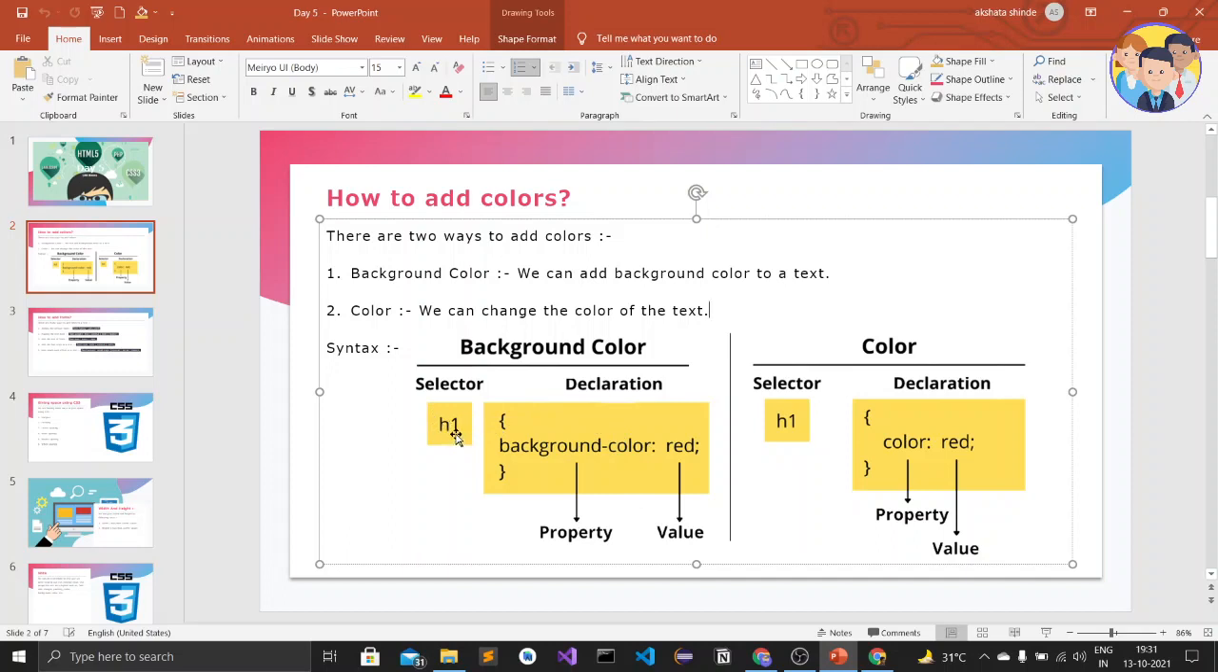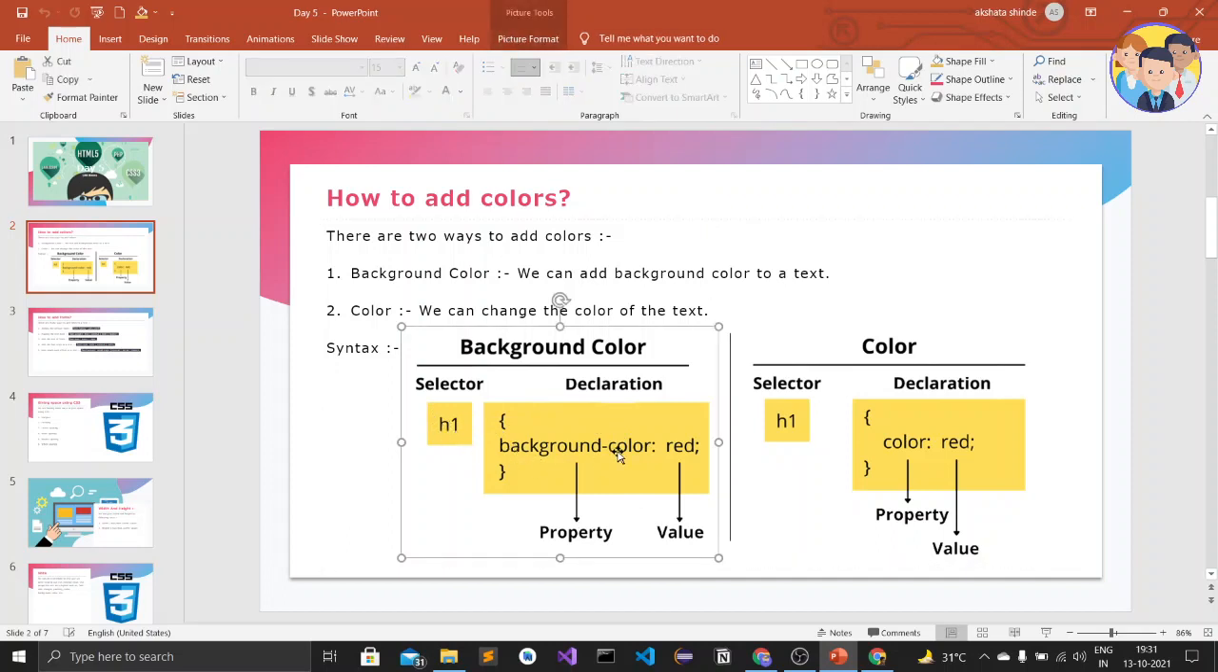So we have selected the h1 element and then we have given a background color of red, and background color is a property and red is the value. And for the color example, the selector is h1, then the declaration is color red. So color is the property and red is the value.